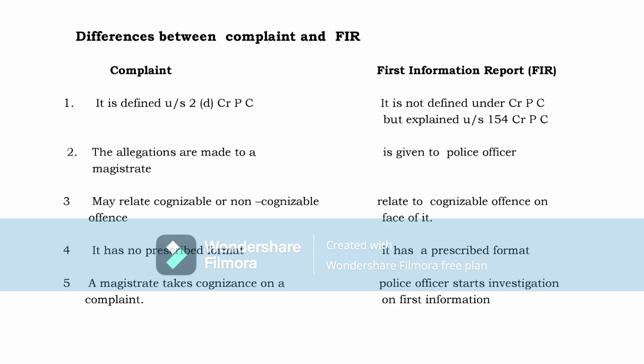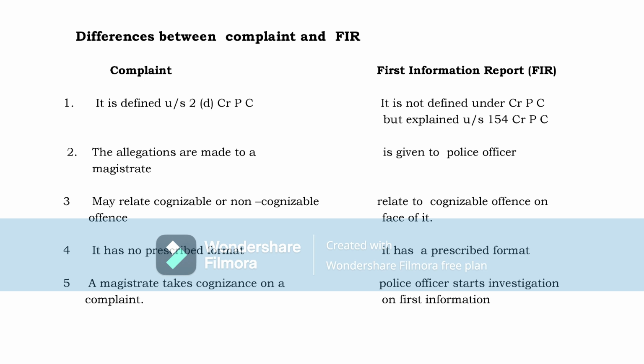What is the difference between the complaint and FIR? Complaint is defined under section 2(d) Cr.P.C. First information report is not defined under the Cr.P.C., but it is explained under section 154 Cr.P.C. Section 154 explains what is a first information report. But section 2(d) clearly gives the definition of complaint. The second difference: the allegations are made to a magistrate, but the first information report is given to the police officer.